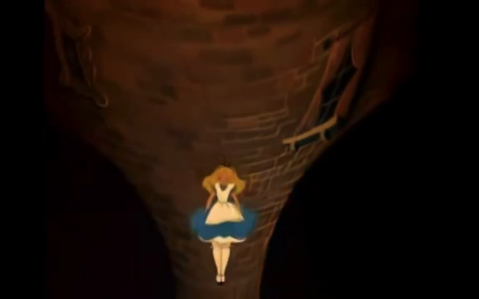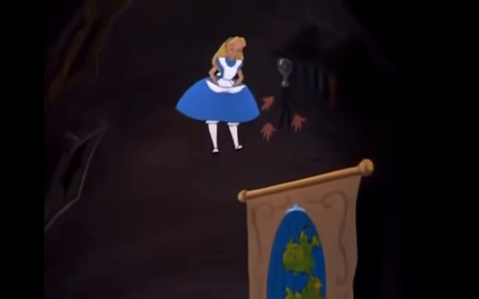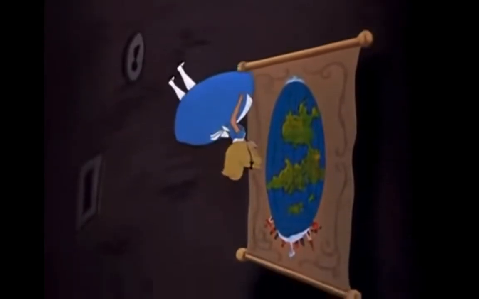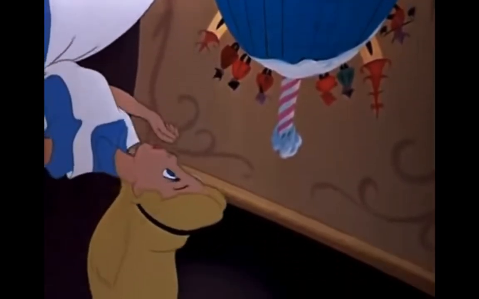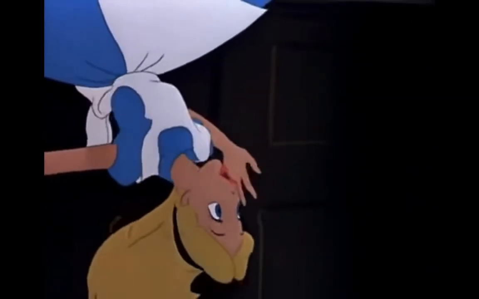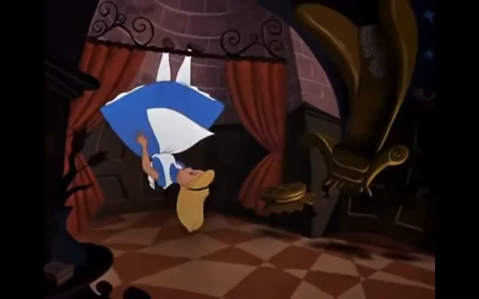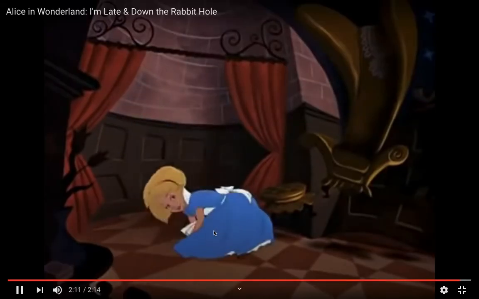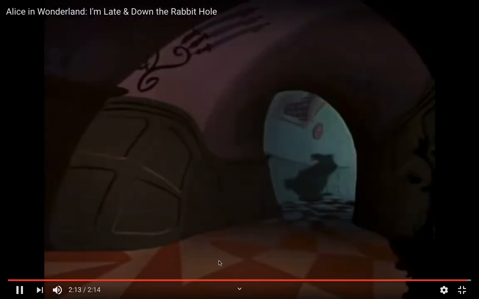Goodness. What if I should fall right through the center and come out the other side where people walk upside down? Oh, but that's silly. Nobody... Oh! Oh, Mr. Rabbit, wait!